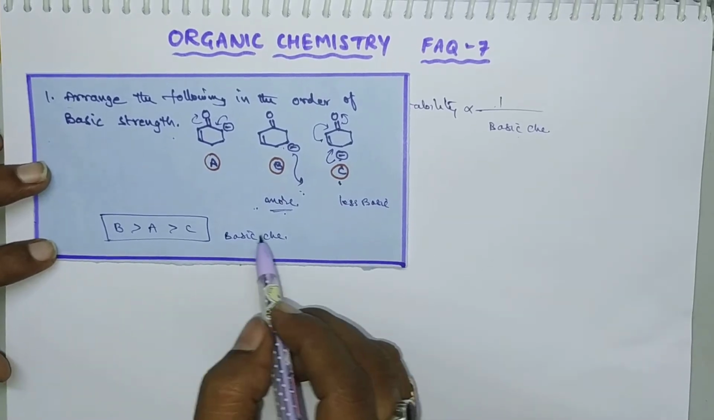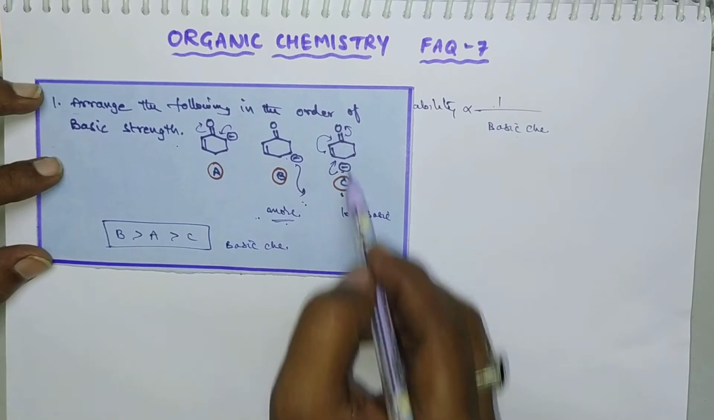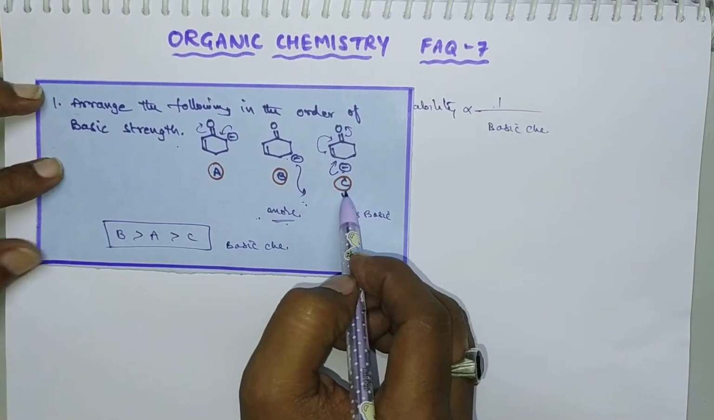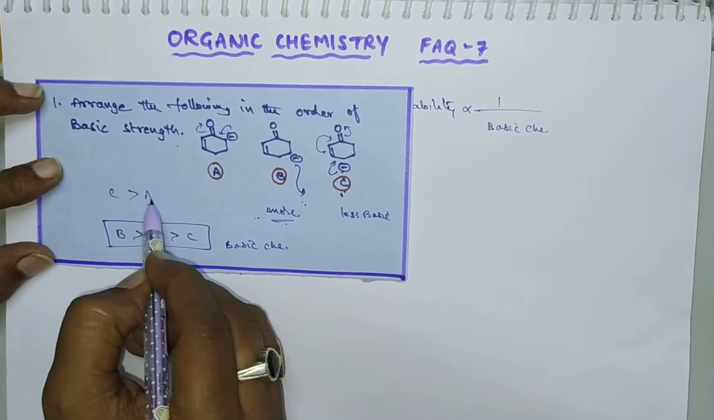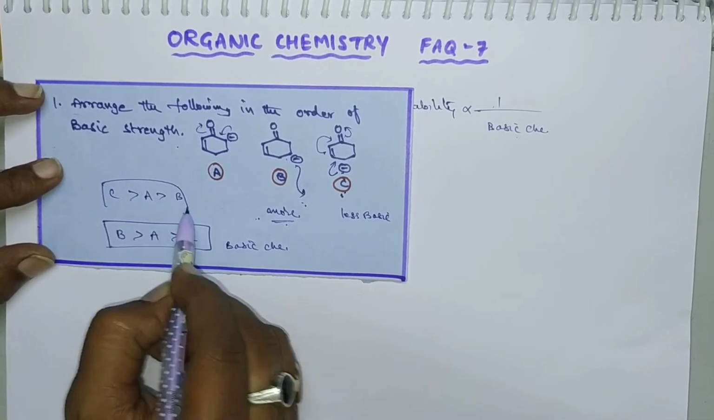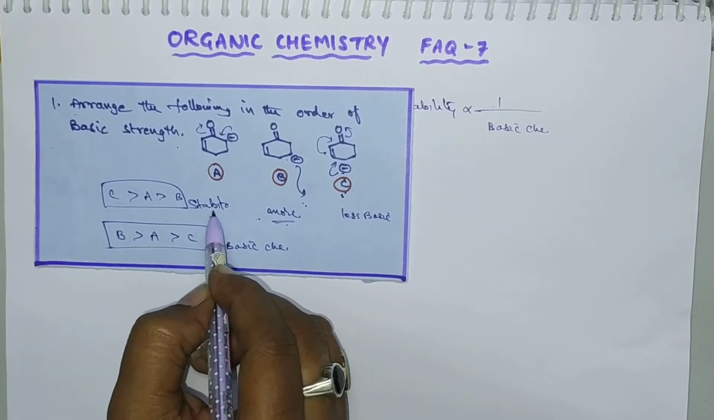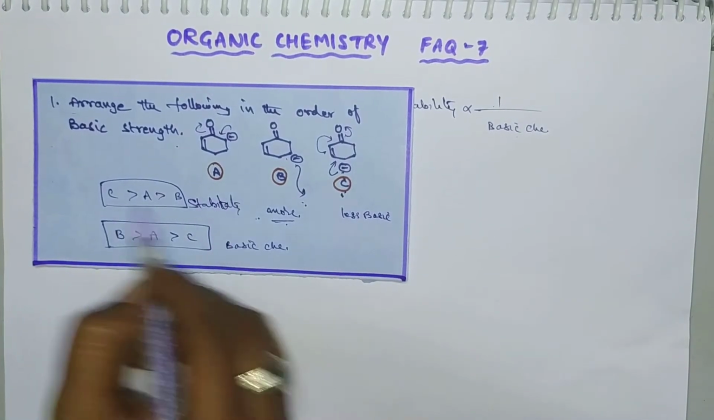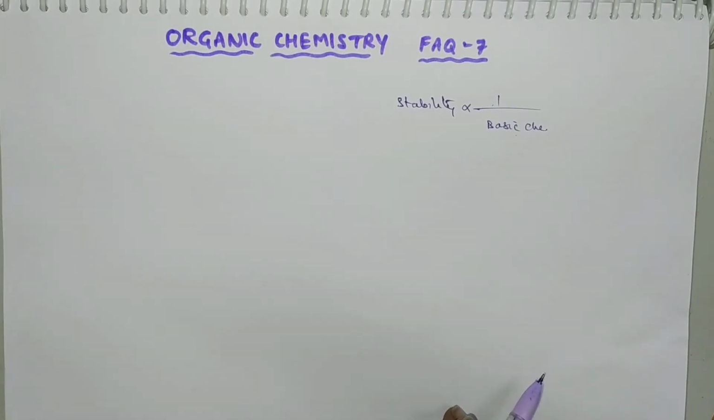If you are supposed to get the order of stability, which is more stable? Here C is more stable because it involves three effects. So it is just the reverse order: C is greater than A is greater than B. This is the order of stability. If he asks to calculate the order of stability, this is the order. Okay, clear?